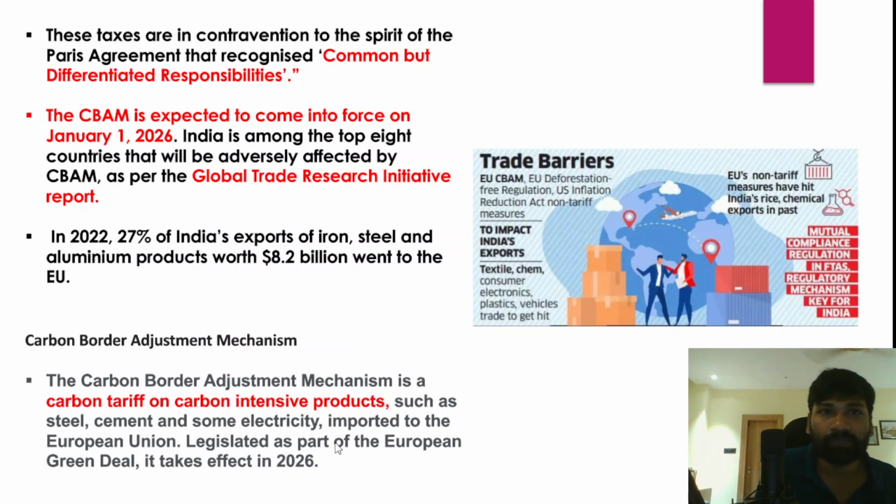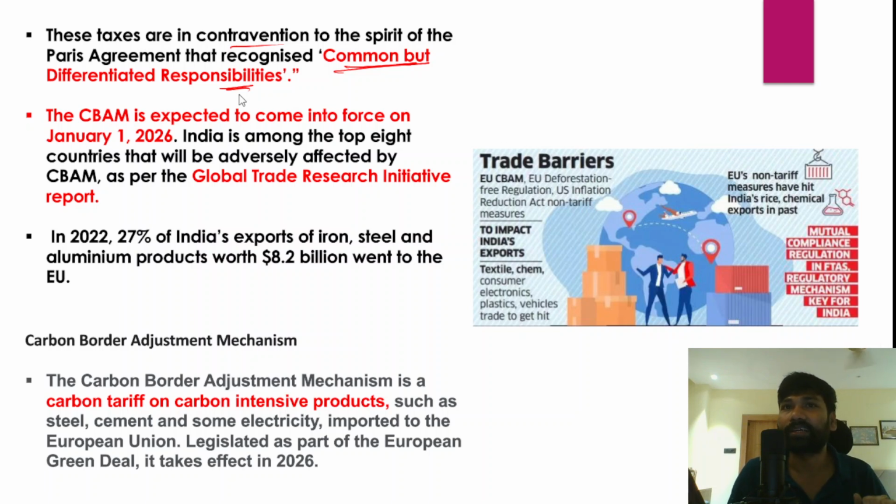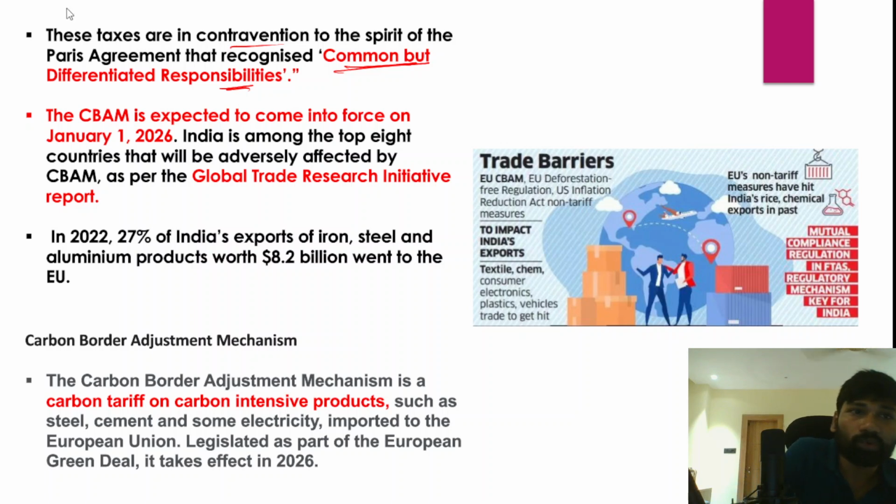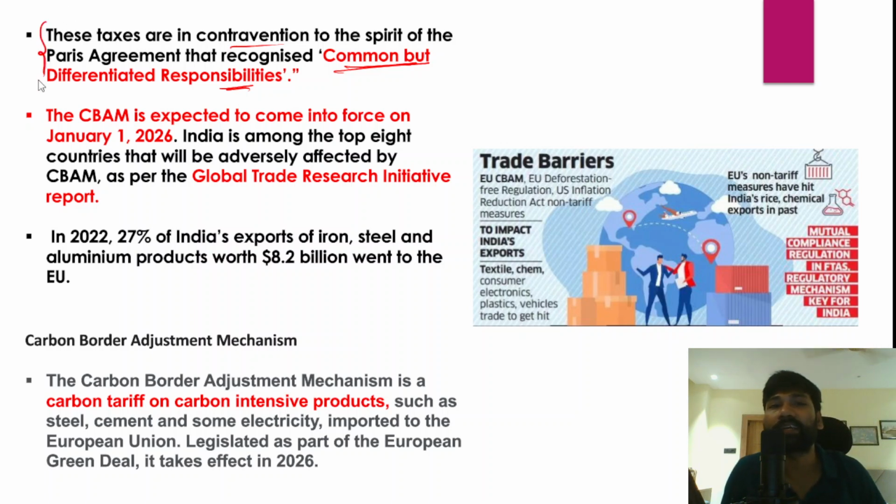So these taxes are in contravention to the spirit of the Paris Agreement, because the Paris Agreement mandated common but differentiated responsibilities. Common but differentiated responsibilities essentially provide some sort of leverage for Indian companies to gradually shift towards less energy intensive, more energy efficient, more technological and renewable energy resources. That would reduce the emission intensity of these industries, right? This is what the Indian government has been saying, that it is against the principle or the spirit of the common but differentiated responsibility of the Paris Agreement.